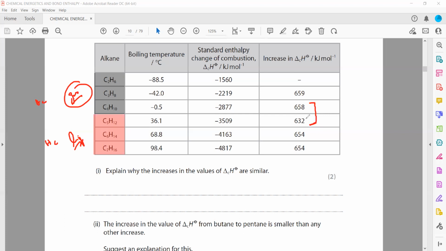It is slightly smaller. What is the reason why it is a slightly smaller value? Because the energy is used first to vaporize and then to burn it. And then the energy released when the substance is burned is absorbed by the fuel and it will vaporize most of the particles. Is it clear? That was Question 9 part B.